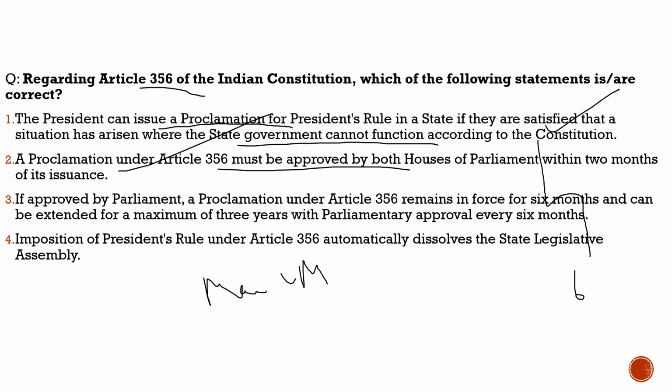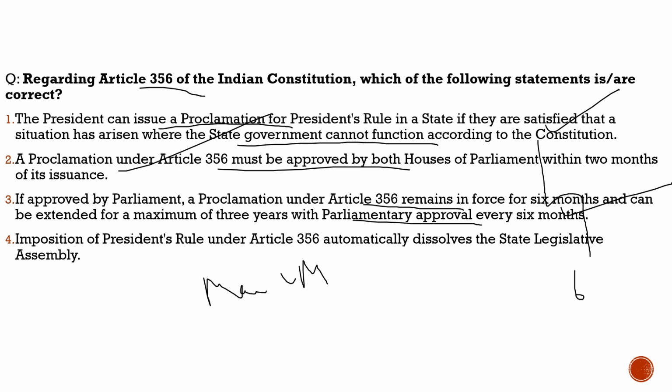Third statement, if approved by the parliament, a proclamation under Article 356 remains in force for 6 months. 100% correct, and can be extended for a maximum of 3 years. 100% correct, with parliamentary approval every 6 months. 100% correct. This is also true. So the first three statements are correct with respect to the presidential rule.